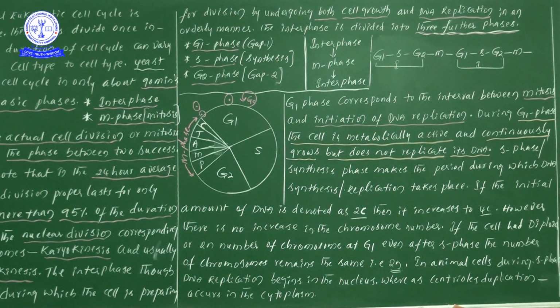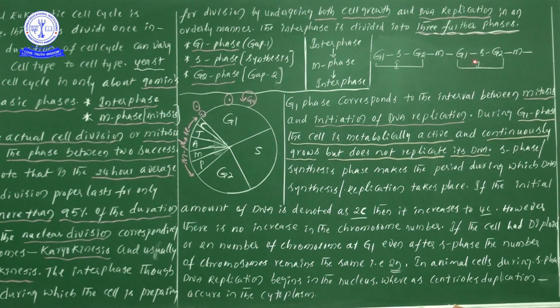Definitely the cell size and cell growth take place, but there is no chance of replication of DNA. Replication of DNA 100% takes place in S phase, isn't it? That's why the replication process, which does not occur in G1 phase, definitely takes place in S phase. So that particular point only, now let us see.